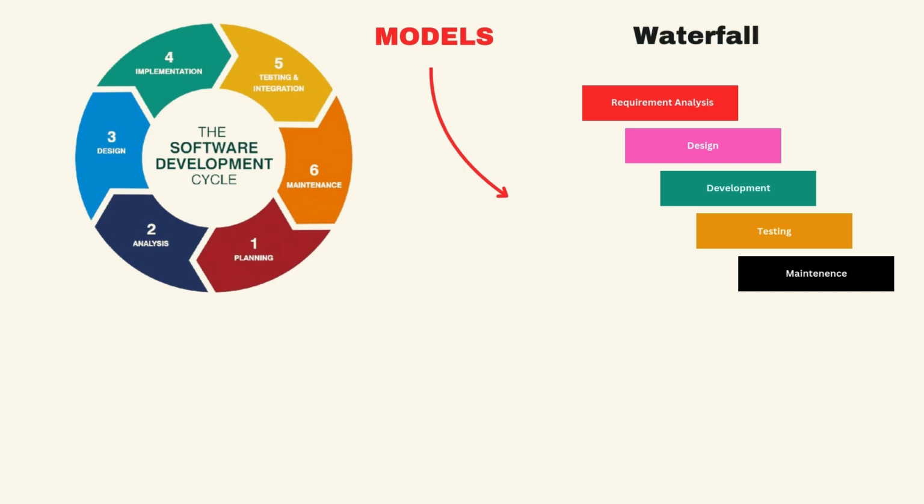In this model, every phase, such as analysis, planning, design, implementation, and testing, happens one after another in a fixed sequence, without deviation. For example, once the analysis is completed, we move on to planning and design. After that, implementation and testing take place step by step. This is a traditional approach that has been in use for a long time.